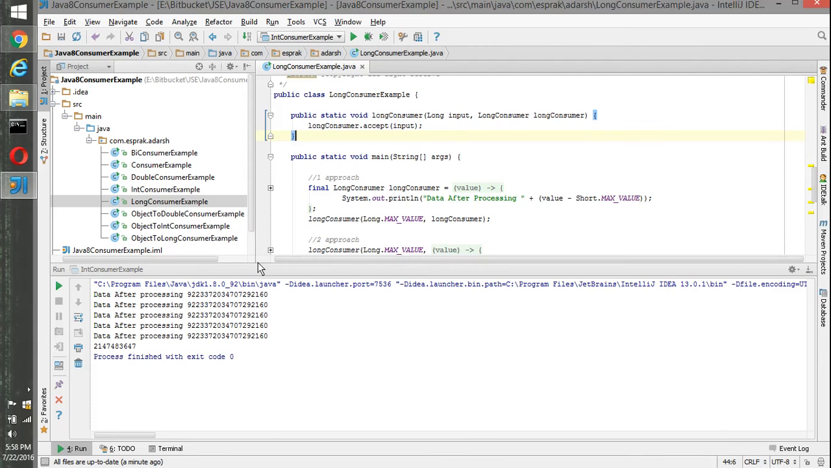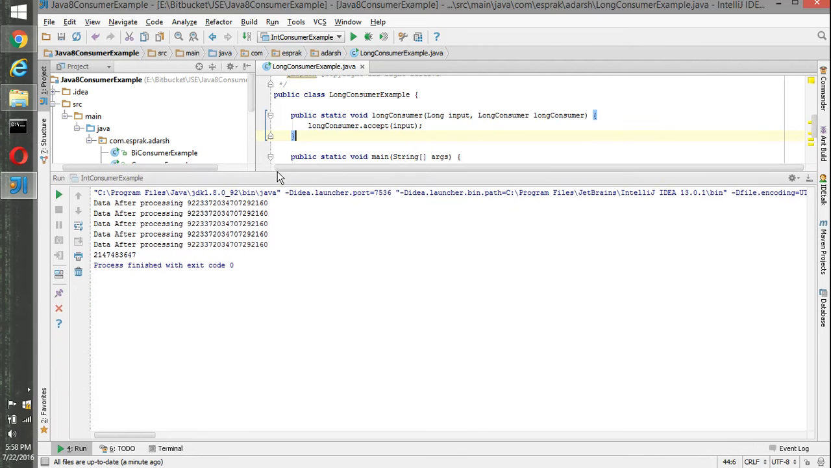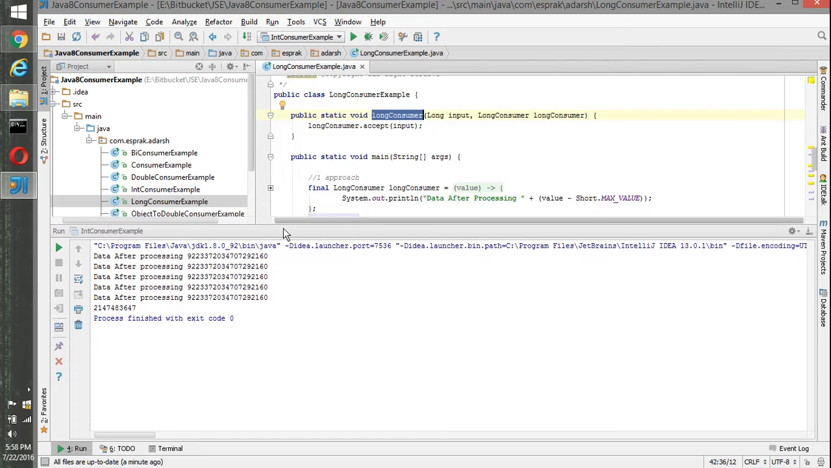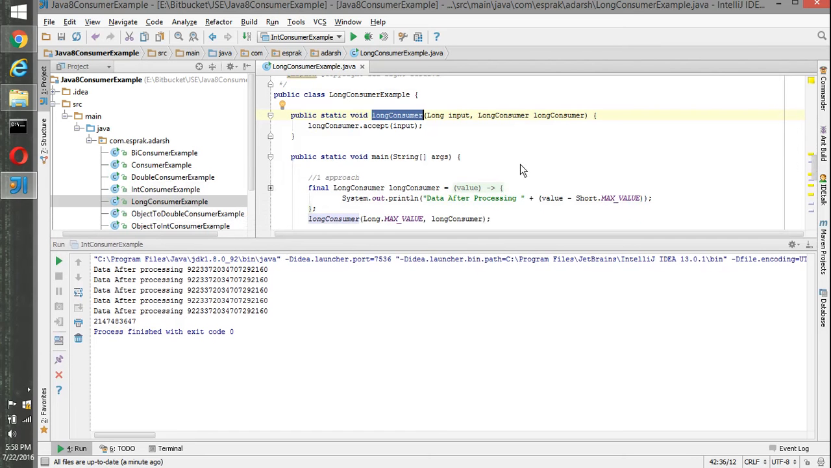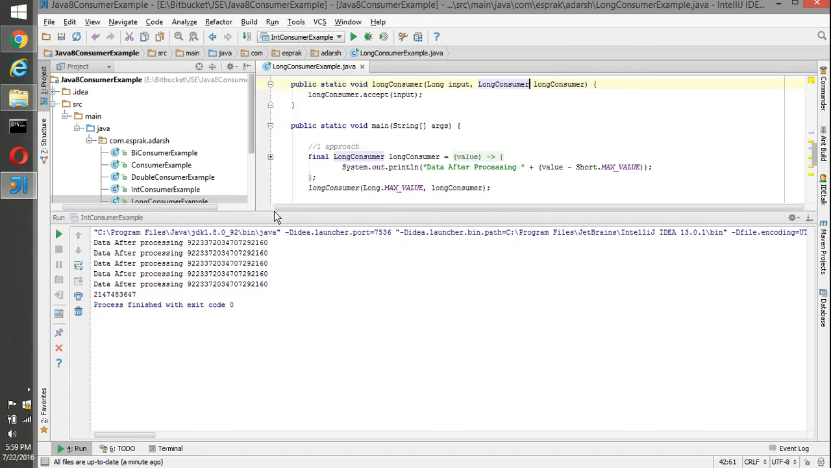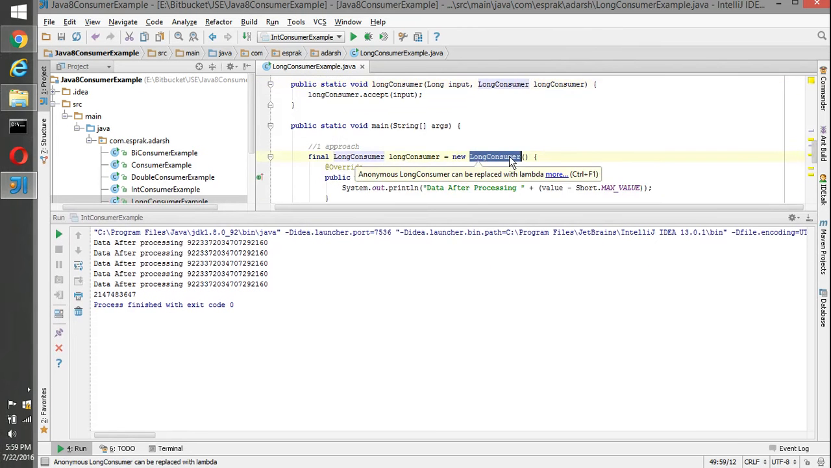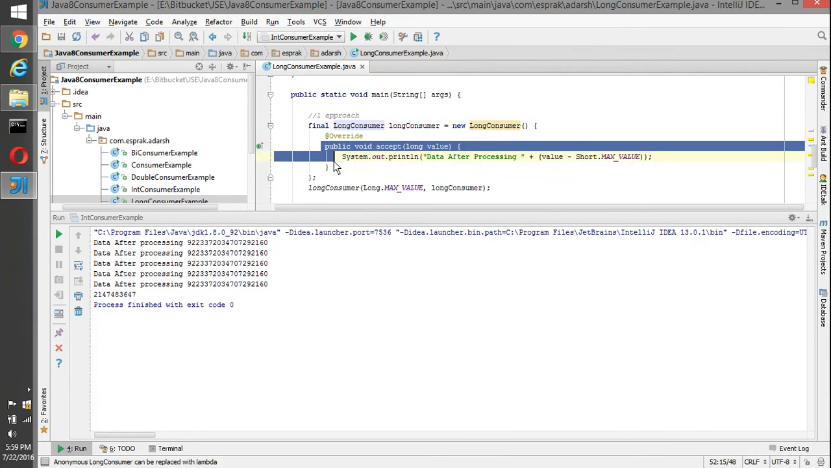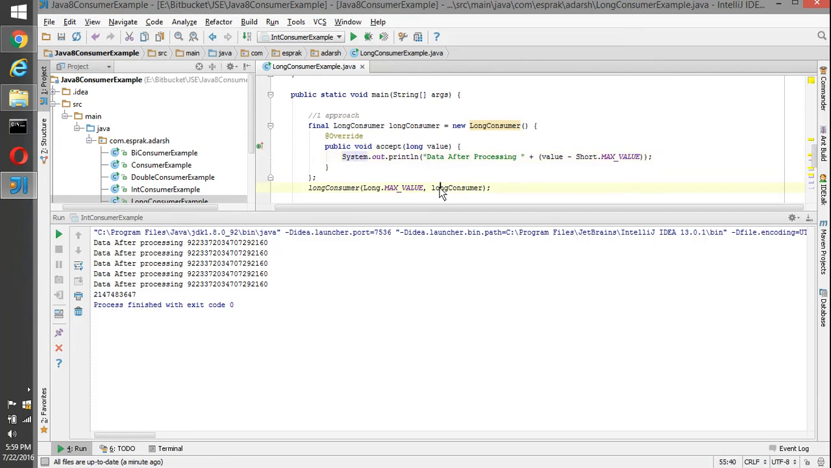So LongConsumer is something where it accepts a long value and then does some operations on that. Okay, so LongConsumer is something where we have an accept method which takes a long type of value. I have created a method which takes a long value and the instance of the implementation of LongConsumer. And then to call that method, in the first approach we provide an implementation, override the accept method and provide the functionality in it, and then call the method.